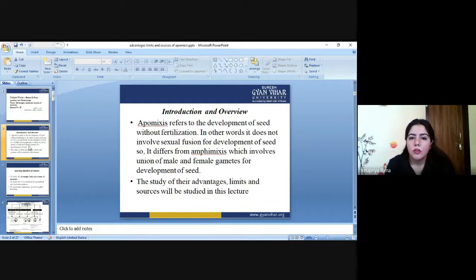So in this lecture, if we are talking about the introduction and overview, we already know what is apomixis and how it is helpful in the breeding pattern of the plant. So basically, apomixis is the development of seed without fertilization. In normal context, plants have to go through sexual reproduction for their normal breeding process. But if we want to see other aspects of reproduction, there can be sexual reproduction, asexual reproduction, and vegetative kind of reproduction.